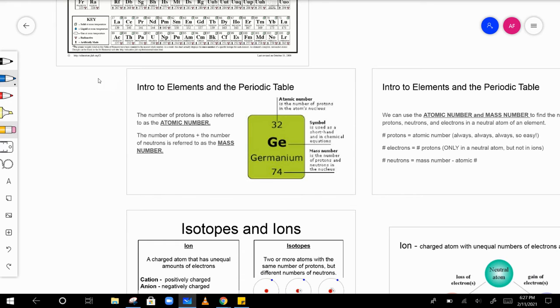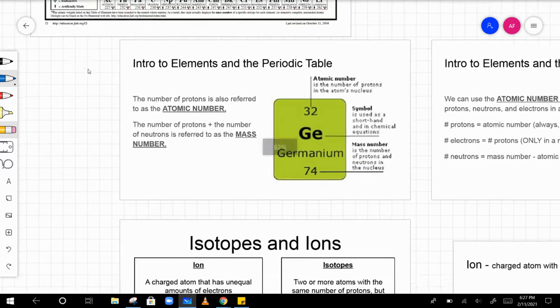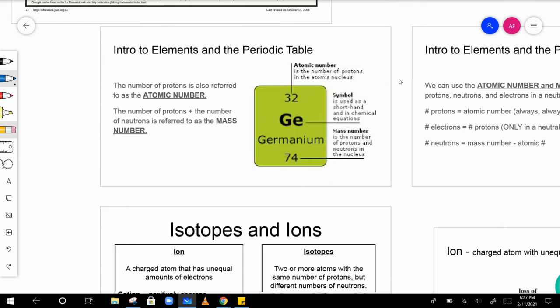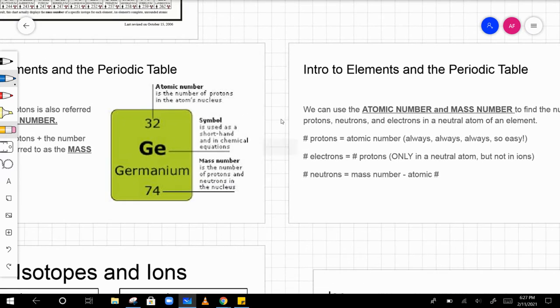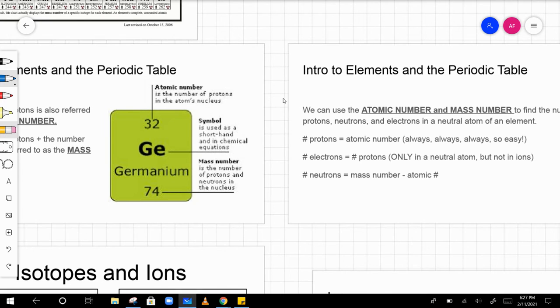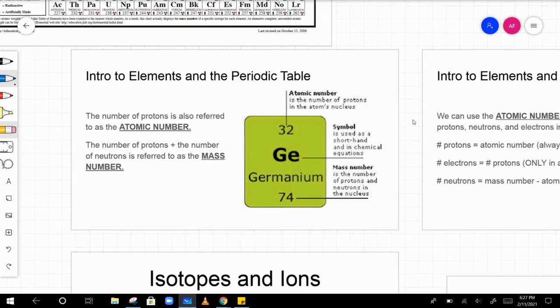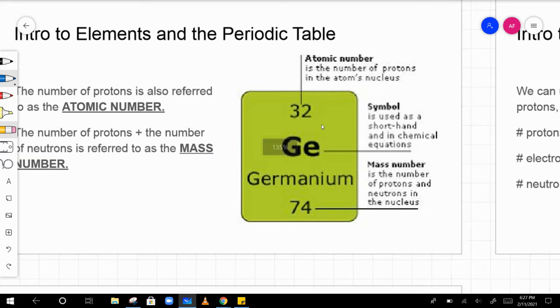But what we're talking about today is ions and isotopes. So the other day we talked about how to find the number of protons, neutrons, electrons in an atom from looking at the periodic table. If we look at an element on the periodic table, we'll see a number on the top. We call that the atomic number.